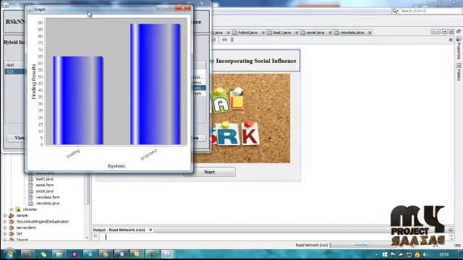And view the comparison graph. This is a comparison graph of the existing system and the proposed system, finding results based on k nearest neighbor and road-side network. Our project demo is completed. Thank you for listening.